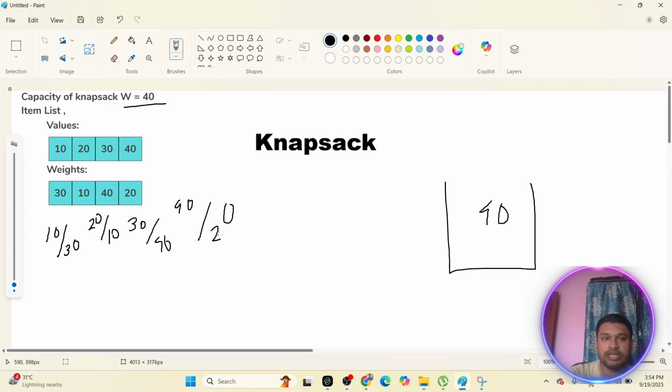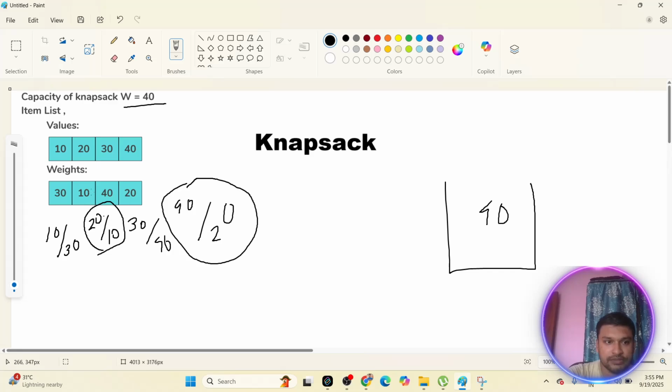Now you have to sort it in descending order. Then only you will understand which particular item to be chosen. Okay, because the maximum value per unit weight is the thing which would be more profitable to you. Then your value would be maximum. So here you can understand the maximum is this one: 20 divided by 10 means 2. At the same time this one is also maximum, means both are having 2 as value. So now these two are something which you have to take.